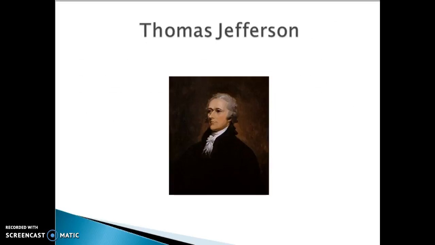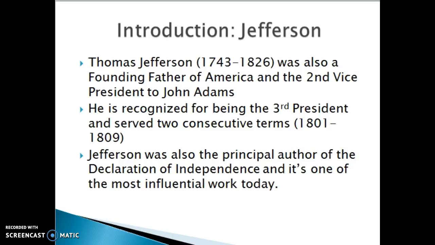And next up is going to be Thomas Jefferson, looking sharp, and the background information about him. Thomas Jefferson was born in 1743 and passed away in 1826. He was also a founding father of America and the second vice president to John Adams. He was also the third president from 1801 to 1809, and as we all know, he is one of the most influential figures and the principal author of the Declaration of Independence.